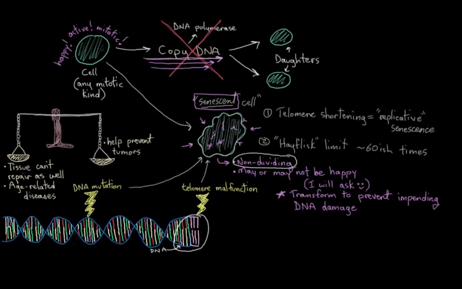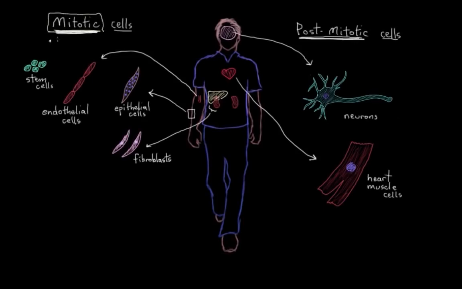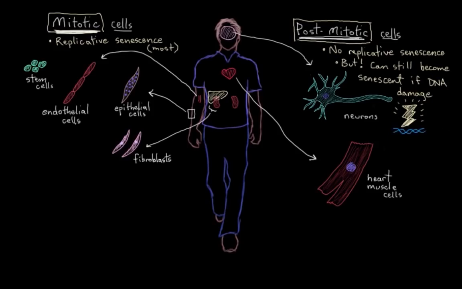Now, let me zoom out a bit here to show you something else. So here's our mitotic cells, right, that by definition are the only ones that can undergo replicative senescence. And over here are our post-mitotic cells. And these guys can't reach replicative senescence, right, because they don't replicate, but they can be induced to become senescent if their DNA is at risk of becoming damaged in basically just the same ways I mentioned earlier on, DNA damage from some source. And the last thing, I just want to draw out a graph here to represent our different types of cells and their tendencies with division. I think this will really help us to get the picture here.